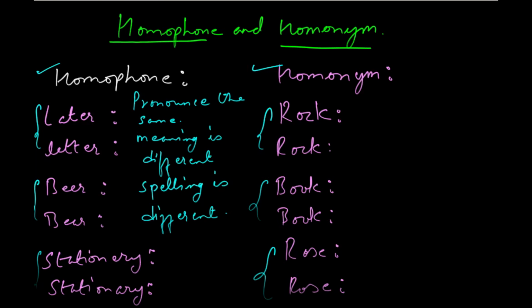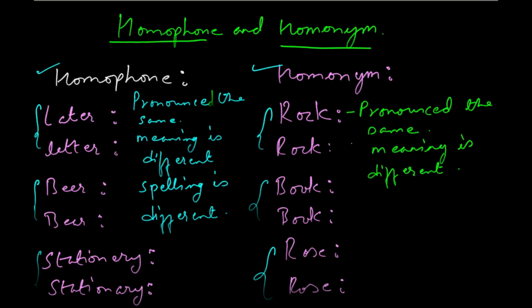Now on the other hand, when we talk of homonym, look at this. They are pronounced the same, and meaning is different, and the spelling is same. Spelling is similar or same. See, they're pronounced the same, meaning is different, and spelling is same. They are called homonym. Like rock and rock.